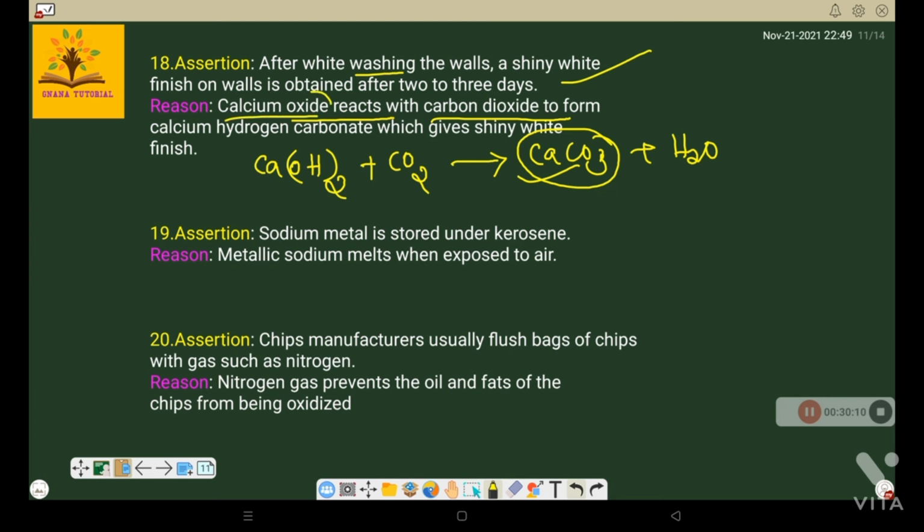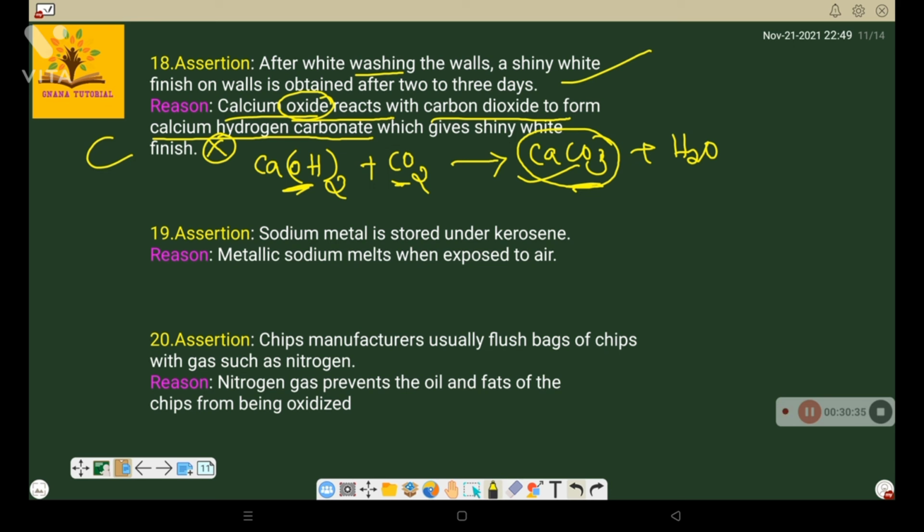The reason says calcium oxide reacts with carbon dioxide, but here calcium hydroxide reacts with carbon dioxide to form calcium carbonate, giving a white shining surface on the walls. But what do they give? Calcium hydrogen carbonate. That is the wrong answer. So reason is false, assertion is true. Answer is C. Clear? Now next question.